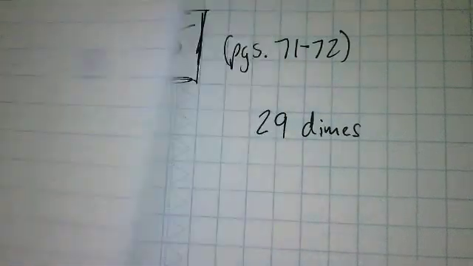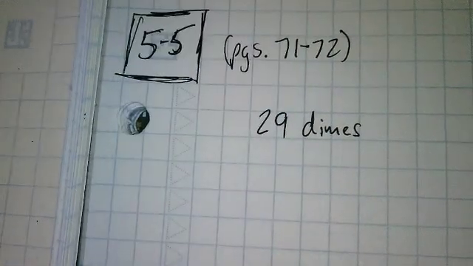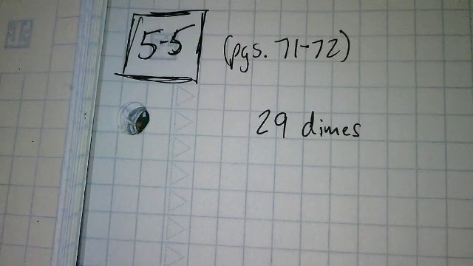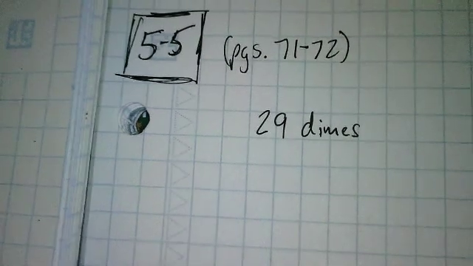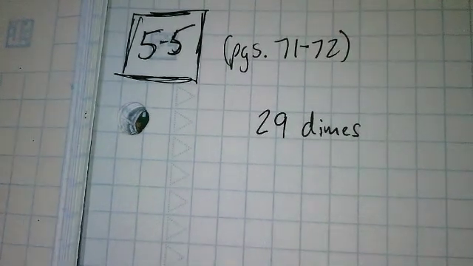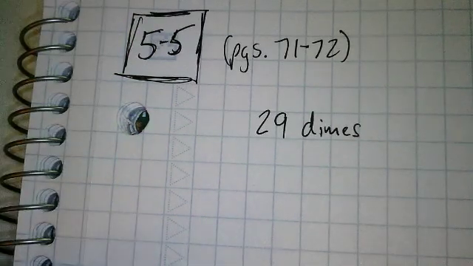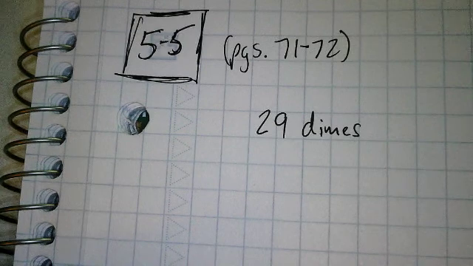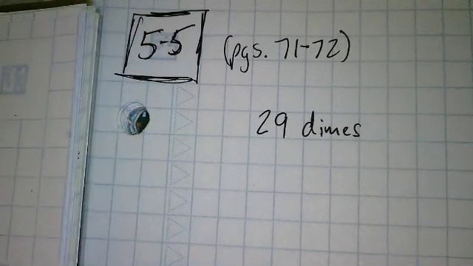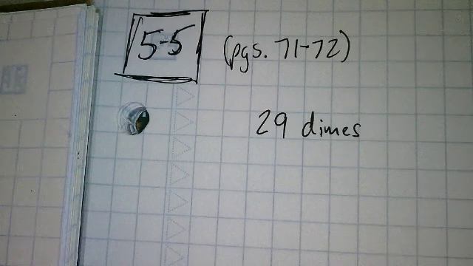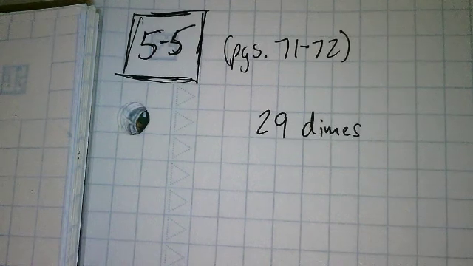You're done. We are doing 5-5 today. It's pages 71 through 72 in your book. Today we are working on multiplicative, which is a fun word to say, multiplicative and additive comparisons. Now, it sounds and looks a lot worse than it is, I promise. There are two main things you need to pay attention to, and that's specific wording.